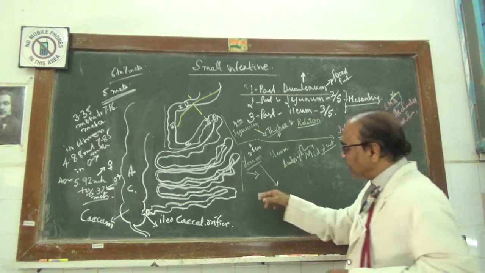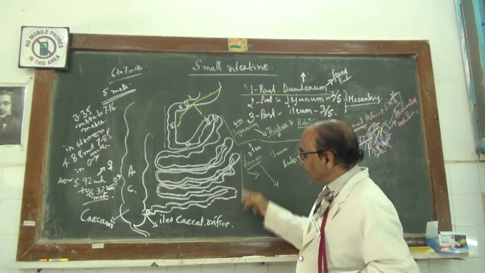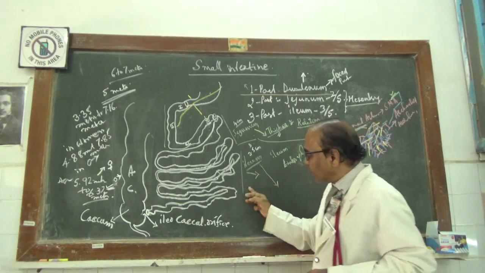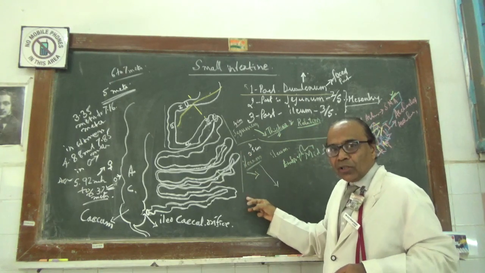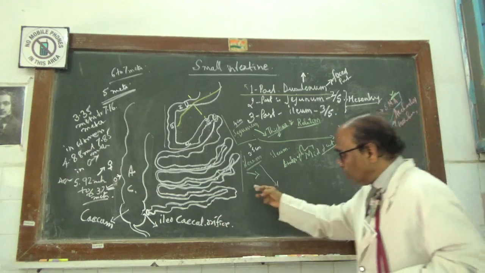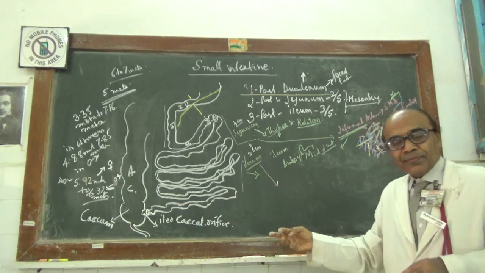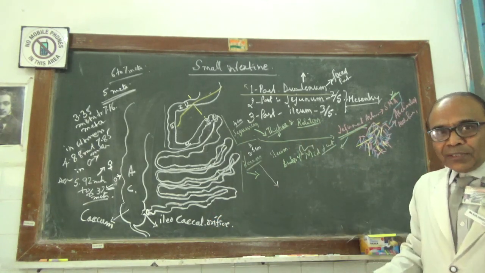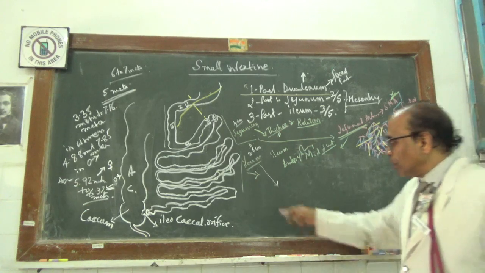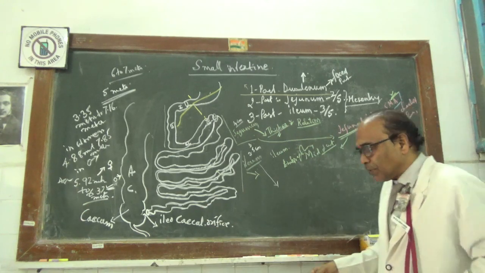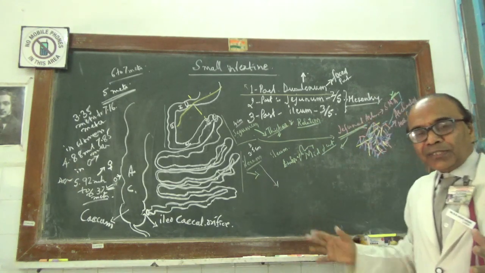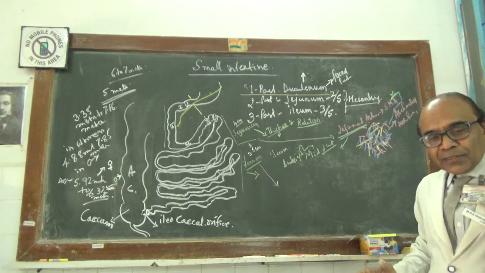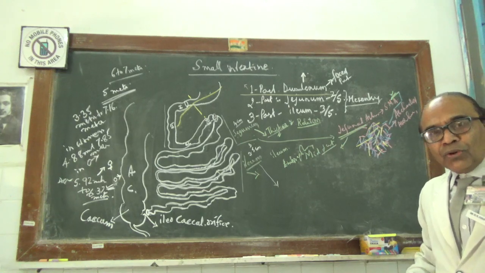On the left side, it is completely related laterally to the descending colon, and as well as the what? Sigmoid colon on its left and below, means below towards left, sigmoid colon. So this is what in front, left, in front and below and towards left.